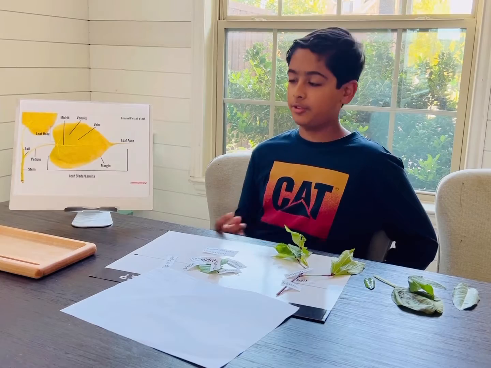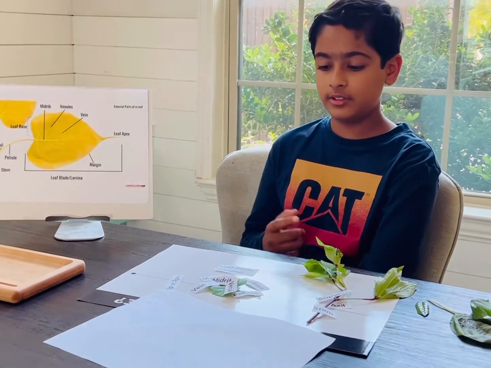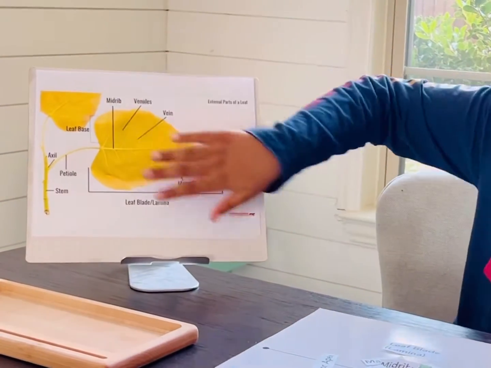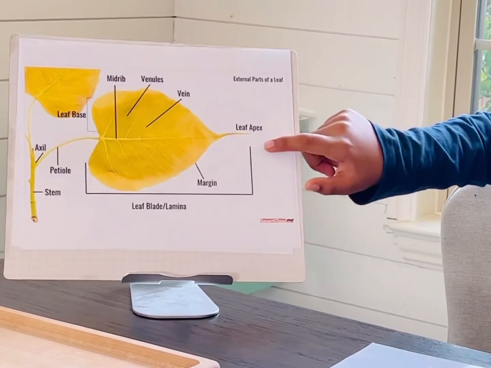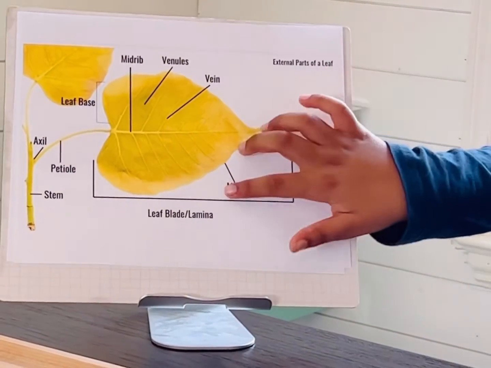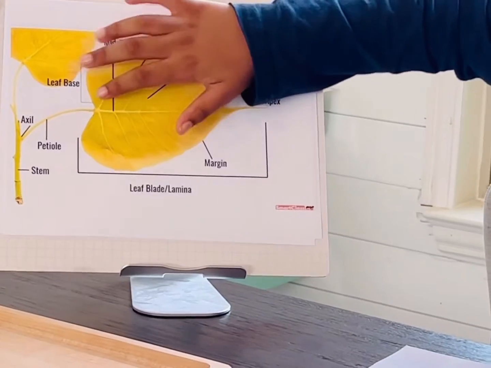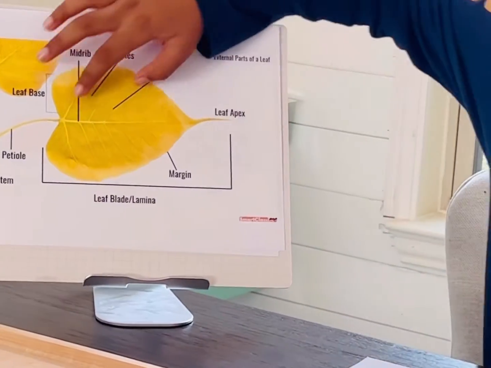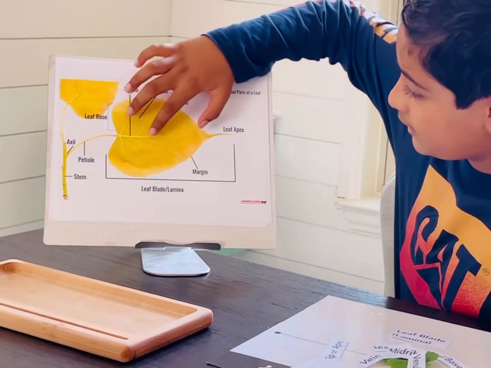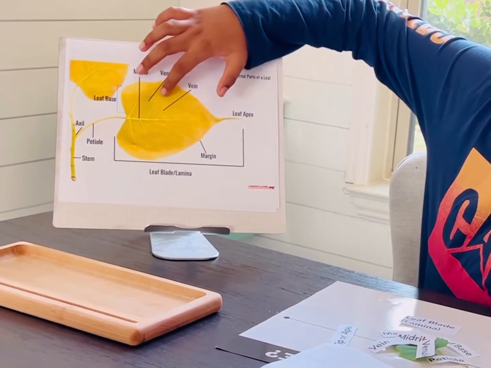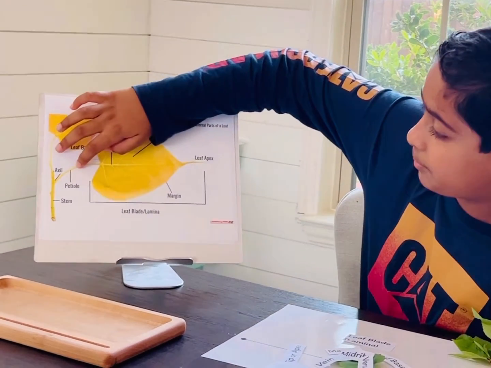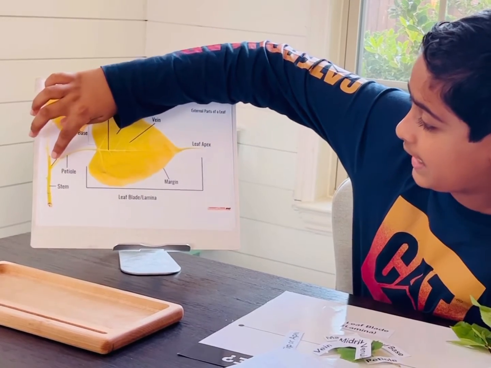Let me conclude by showing you a picture so it doesn't look so sloppy like this. As you can see, this is the entire leaf. The leaf apex is right here. The entire side is called the leaf blade or the lamina. This top part is called the margin. The bottom part is called the leaf base. This entire middle thing is called the midrib. These are the veins that connect to the midrib. The venules connect to the veins. And this entire thing is the petiole. This is the stem. This is the axil.